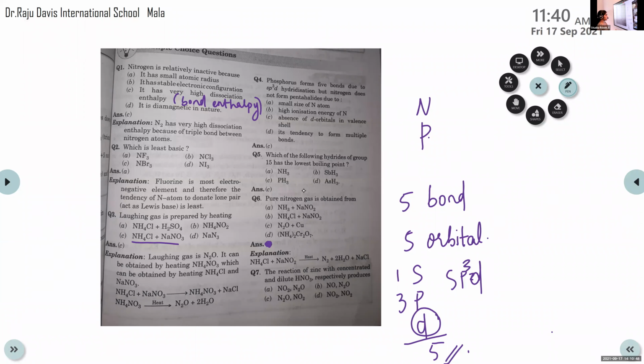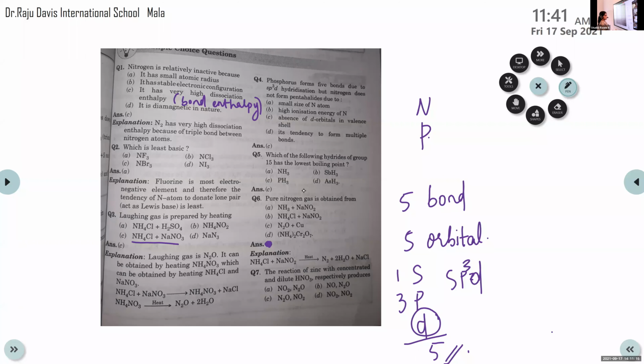That is known as phosphine. Okay. Look at the values. Boiling point of NH3 is 238.5. Then phosphine, it is 185.5. AsH3, it is 210.6. SbH3, 254.6. BiH3, 290. So phosphine has the lowest boiling point. Clear?